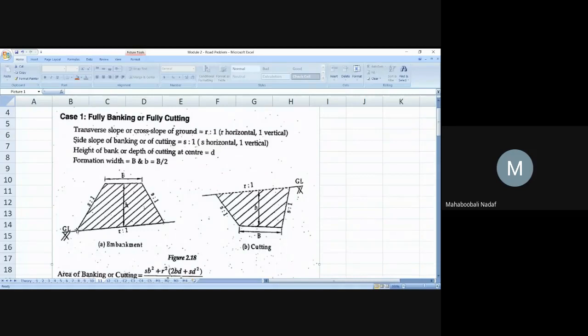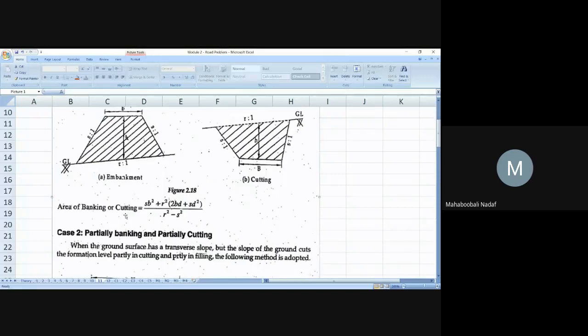The remaining things, S:1, S:1, which are in filling. Here S:1, it is in cutting, no problem. And R:1 here also is the transverse slope or cross slope. So this is B, this is B, which are the same. Now what is this H? Depth. You should understand it is a depth.